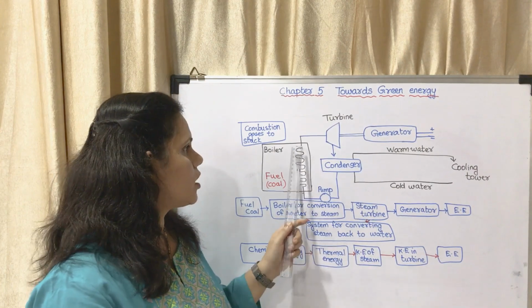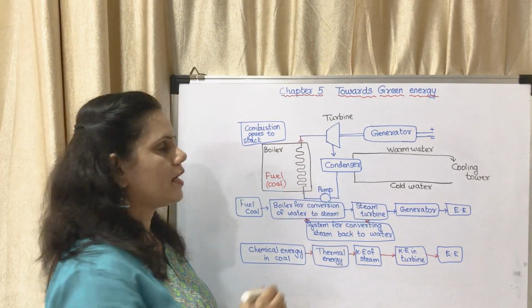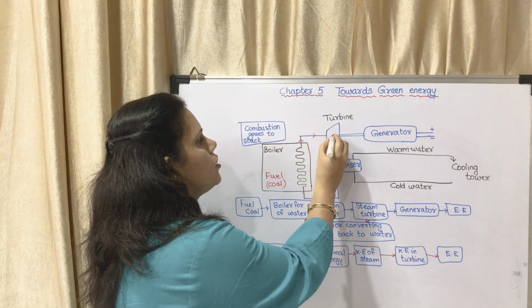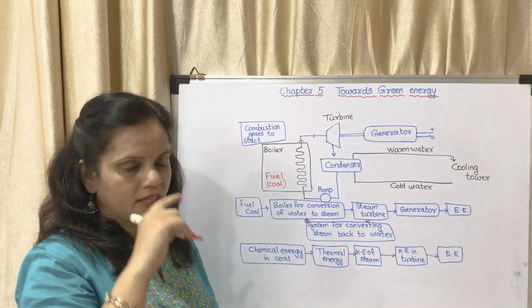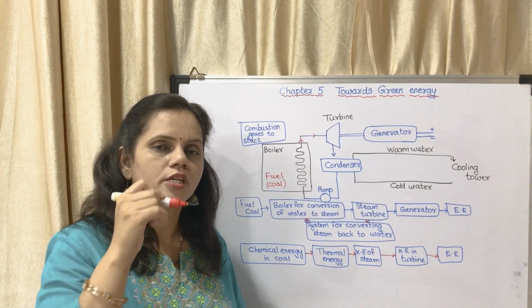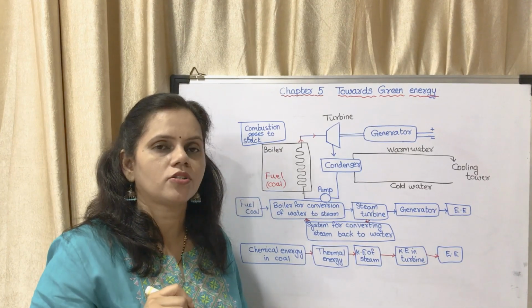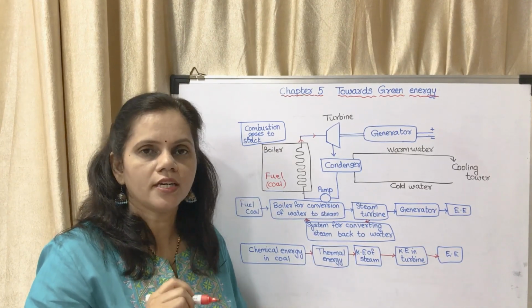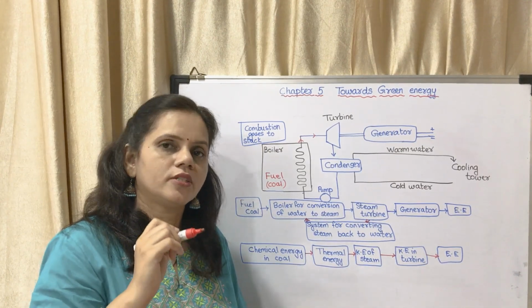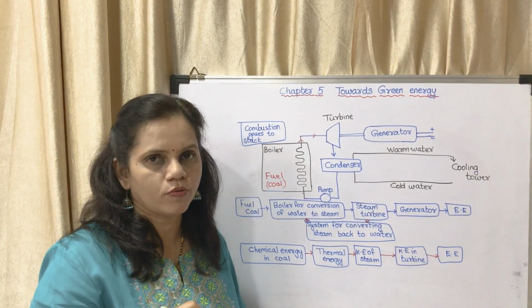It will go through the coil in the upward direction. It is made to fall onto the turbine. The turbine I had shown you in the other diagram. There was a nozzle and from the nozzle the steam falls onto the blades of the turbine, and the turbine will start moving.